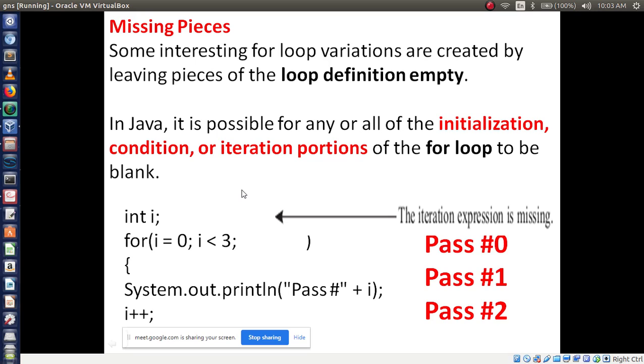So in this example, missing pieces means you have skipped the iteration portion. Instead of writing it here, you are writing it in the statement. So this is also possible in Java. Please write on this missing pieces. Here is one example you have to write: for I equal to 0, I less than 3, then leave this space blank, and mention which portion you are missing. Here the iteration expression is missing in the for loop.